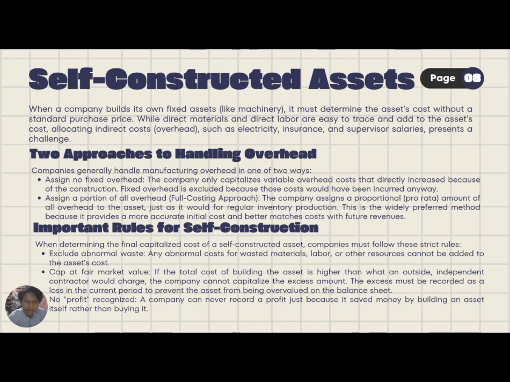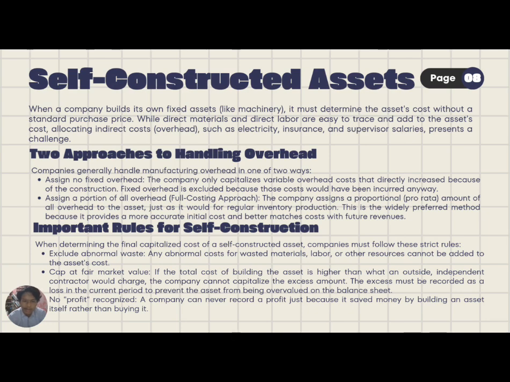Next is important rules for self-construction. When determining the final capitalized cost of a self-constructed asset, a company must follow these strict rules. First is exclude abnormal waste. Any abnormal cost for wasted material, labor, or other resources cannot be added to the asset cost. Second is cap at fair market value. If the total cost of building the asset is higher than what an outside independent contractor would charge, the company cannot capitalize the excess amount.